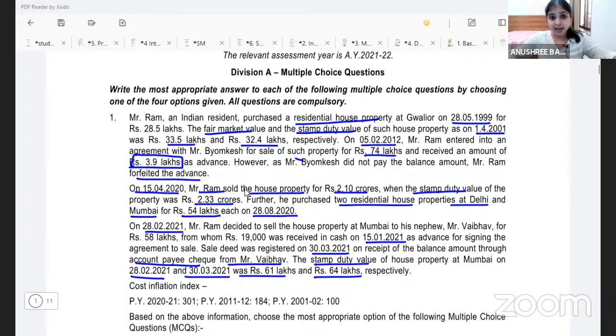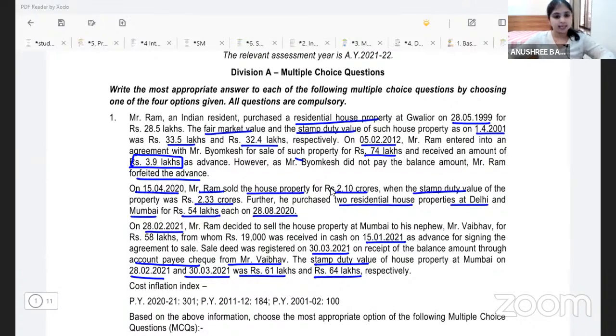Option 1, will you tax it as IFOS in the year of forfeiture? Or option 2, will you reduce it from cost of acquisition in the year of transfer? Here definitely option 2, right? Why? Because my assessee has forfeited the advance before 1st April 2014. So when the advance is forfeited before 1st April 2014, we reduce the forfeited advance from the cost of acquisition in the year of transfer. Only if the advance is forfeited on or after 1st April 2014, only then we tax the advance money forfeited as IFOS in the year of forfeiture. Here option 2. All right.